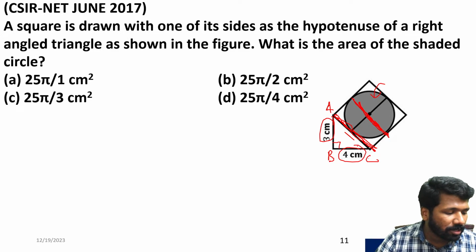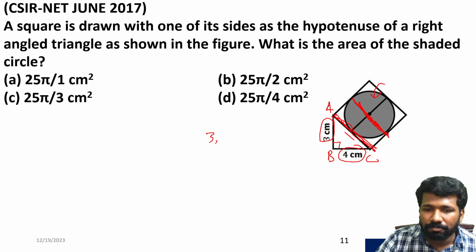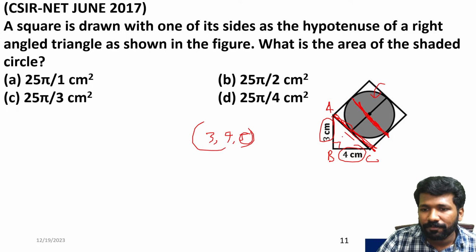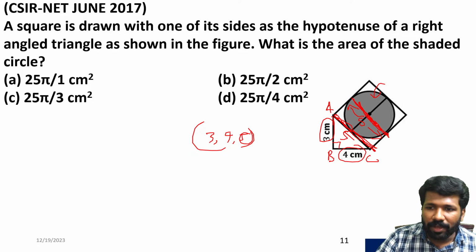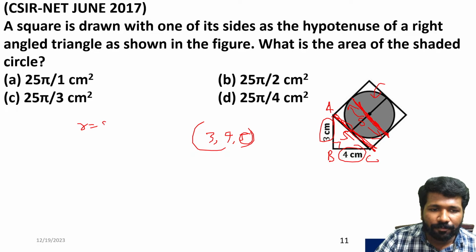In the next chapter, distance and direction, we will discuss more about Pythagoras theorem and Pythagorean triplets. 3, 4, 5 is a Pythagorean triplet. So 3 and 4 means the third side will be 5. So if this is 5, this is also 5. If 5 is the diameter, the radius will be 5 by 2.